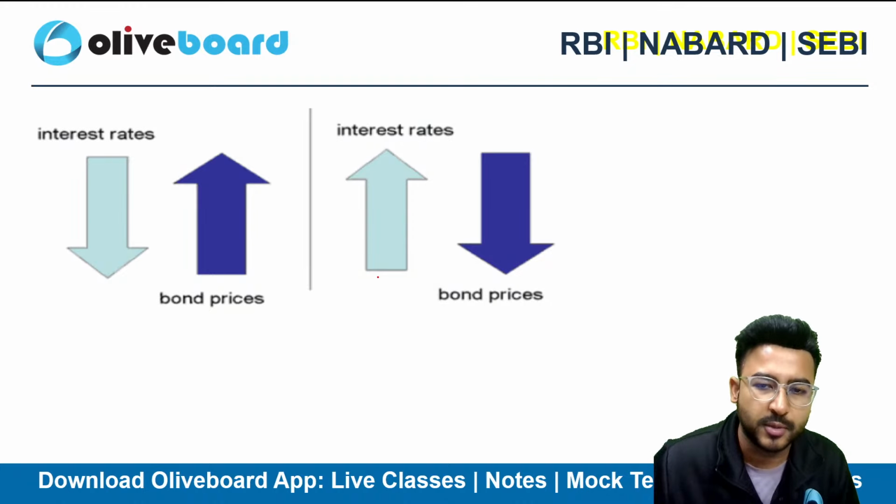What do you mean by inverse relationship? If the interest rates in the market start going up, the bond prices will go down for sure. Now, why does it happen? Let's try to understand this one.